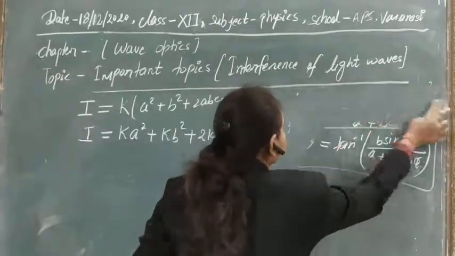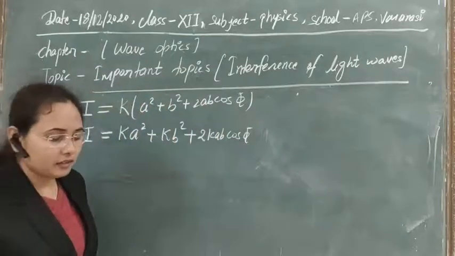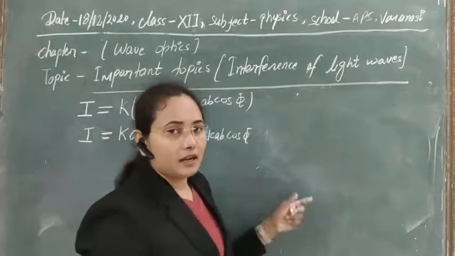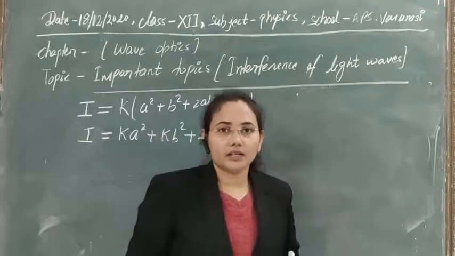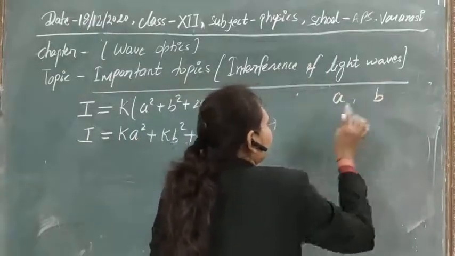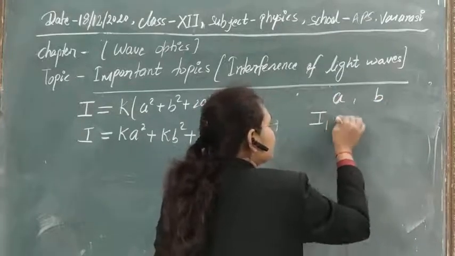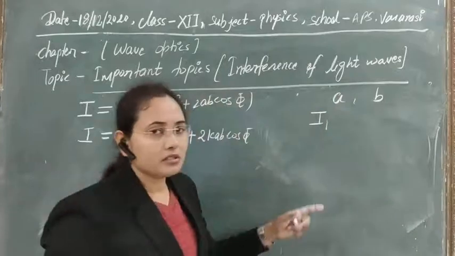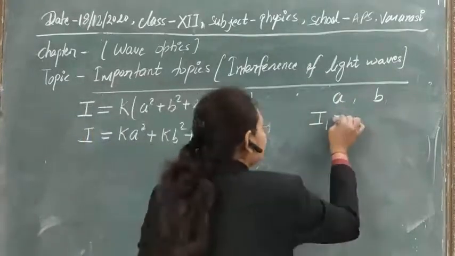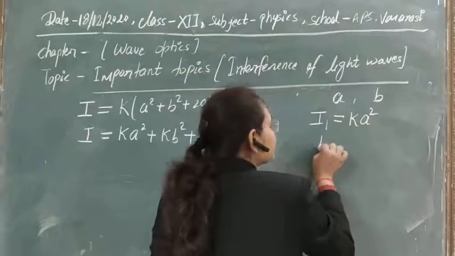And you can also represent it in terms of the intensity of the individual waves. For the first light wave the amplitude was a, and for the second the amplitude was b. So the intensity of the first wave, I1, is also directly proportional to a square, with proportionality constant k.